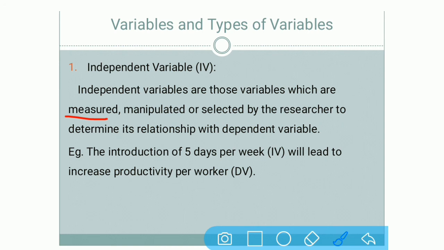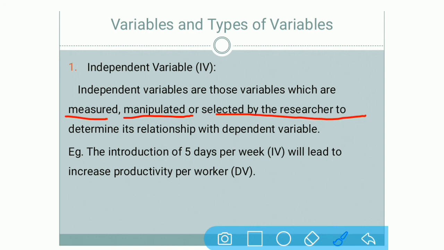Or it can be manipulated, that is, if you want to change it negatively or positively, then you can change this variable. Or it is selected by the researcher. Mainly, the researcher who is going to do the research has detected or found this variable.